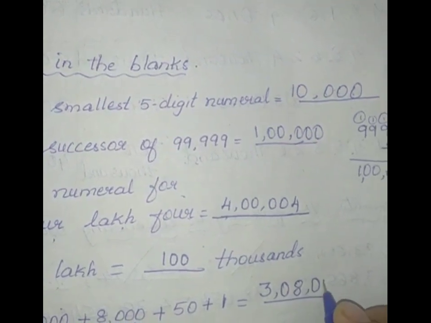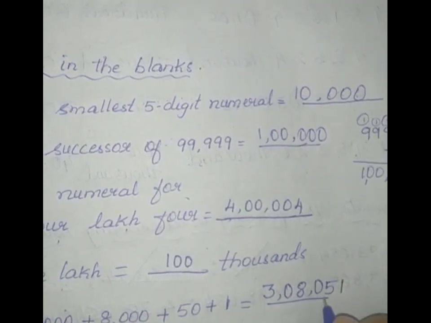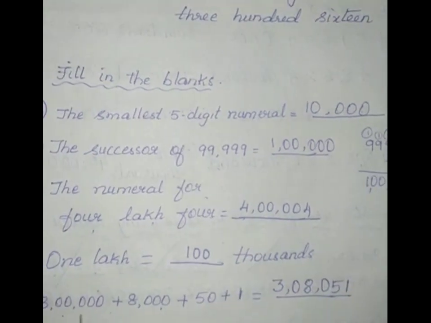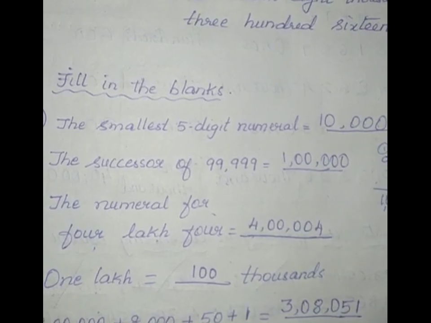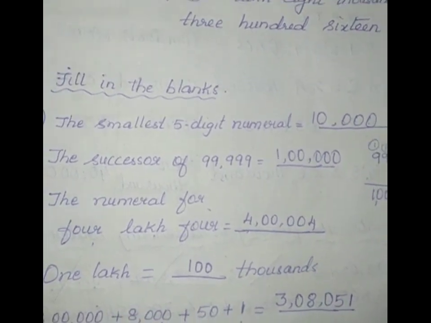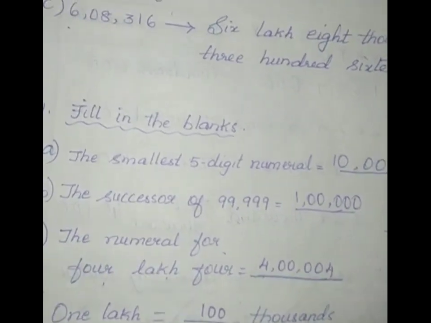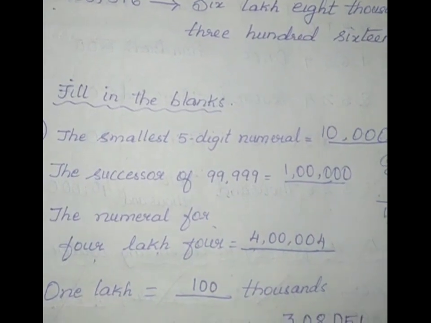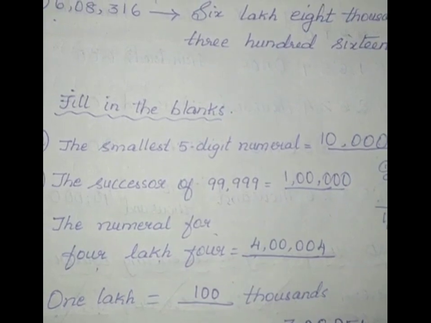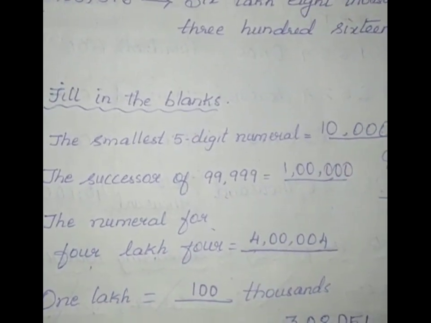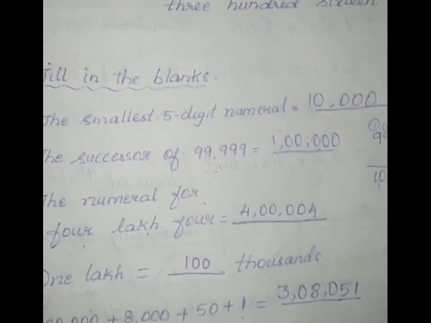So 0. 51. So you get 3 lakhs 8,051. I hope, children, you have understood today's recapitulation of the topic numbers up to 99 crores 99 lakhs